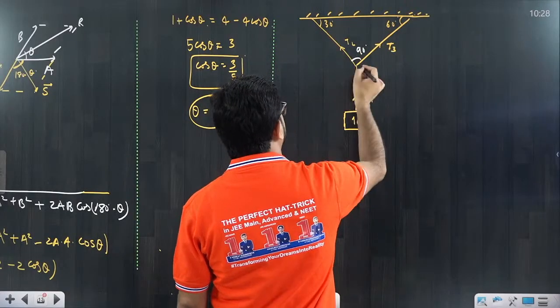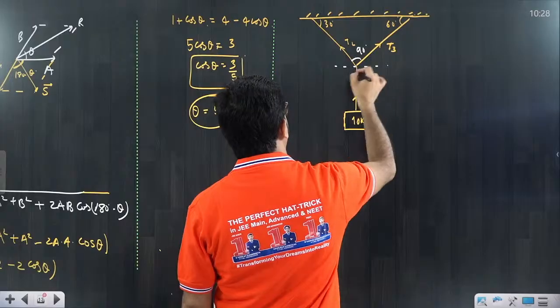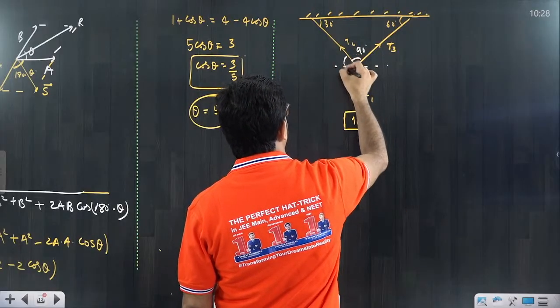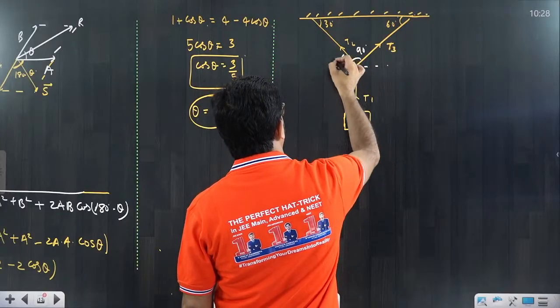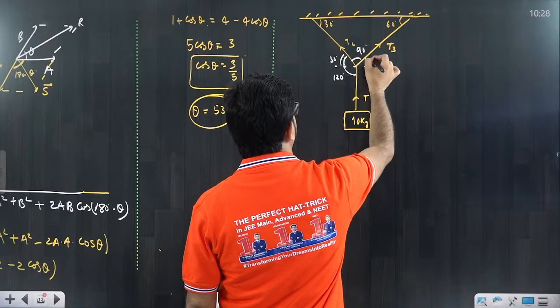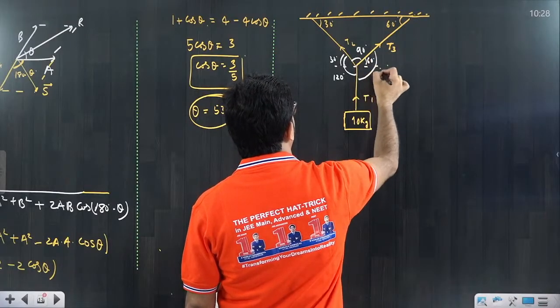It is 90 degree. If you draw the dot here, you will understand this is 30, then this is also 30, then this total angle becomes how much? This angle was 30 degree, so the total angle becomes 120 degree. Similarly, this was 60 degree, so this total angle becomes 150 degree.